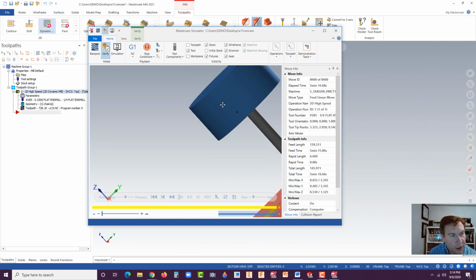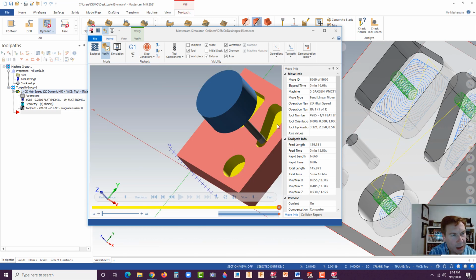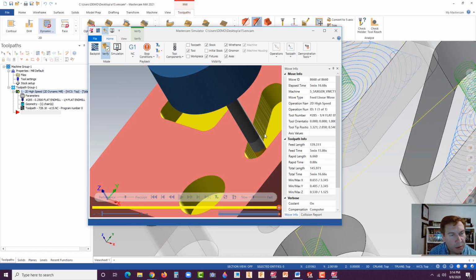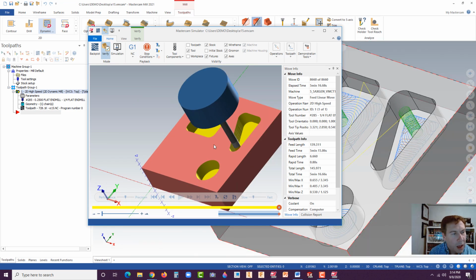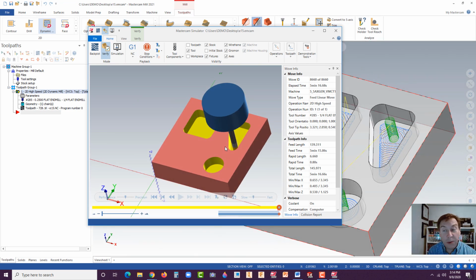All right, so there we could see it was a rough cut. And what I mean by rough, see all those little ribs or ridges that are in there? Let's smooth it out with another cut. This is typical. This is actually what you end up doing in the real world. So we'll have what's called a finishing cut. That was a rough cut. Now we have a finishing cut.